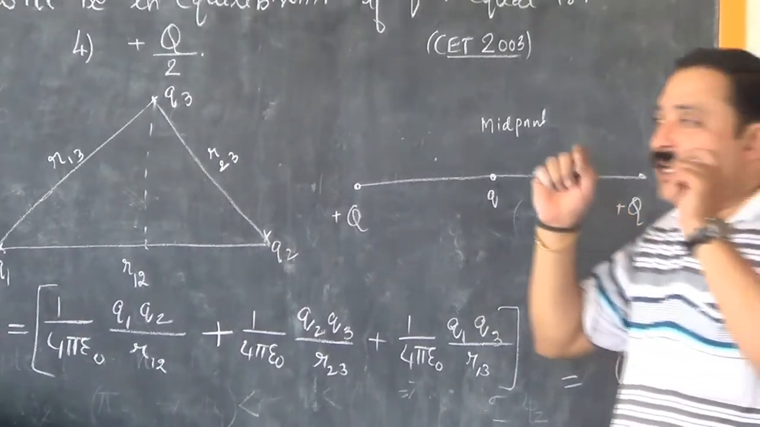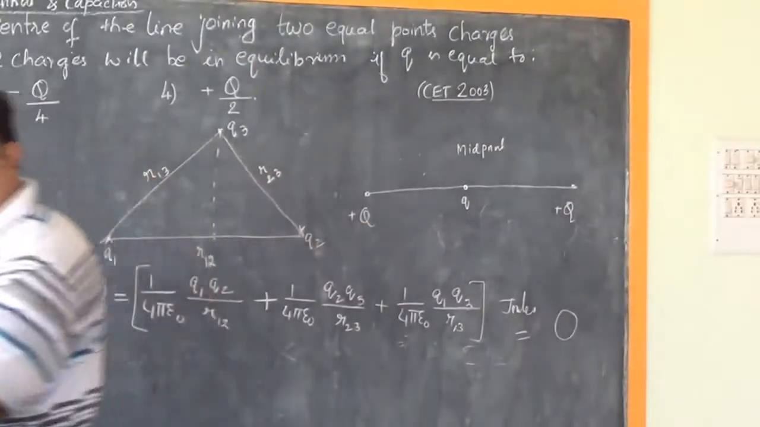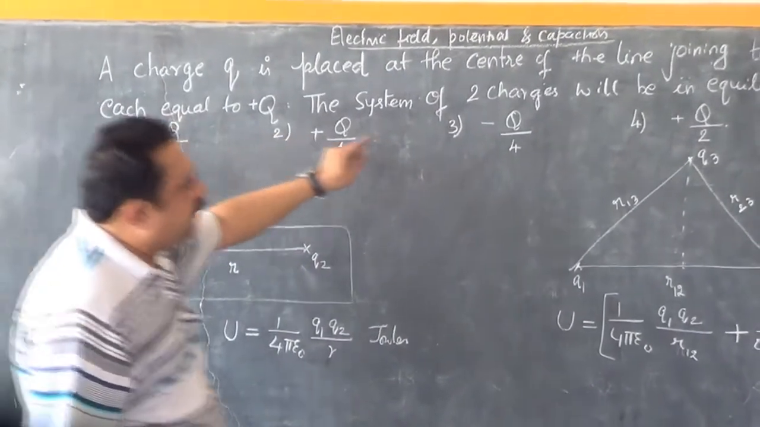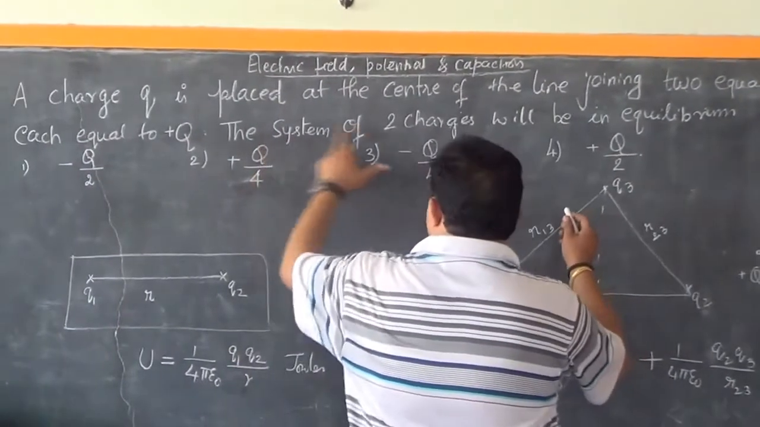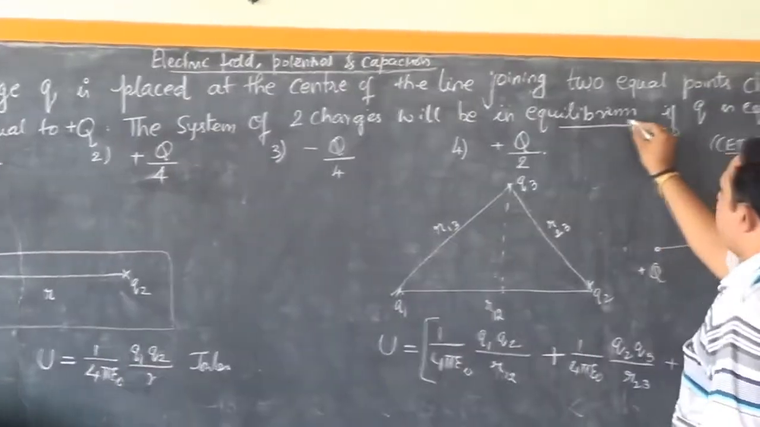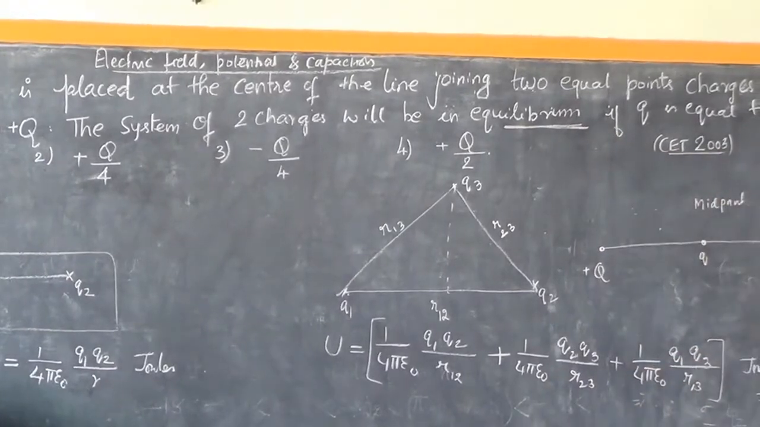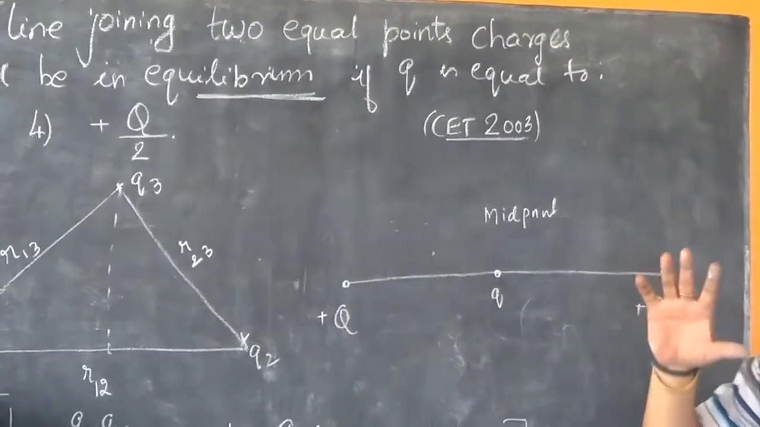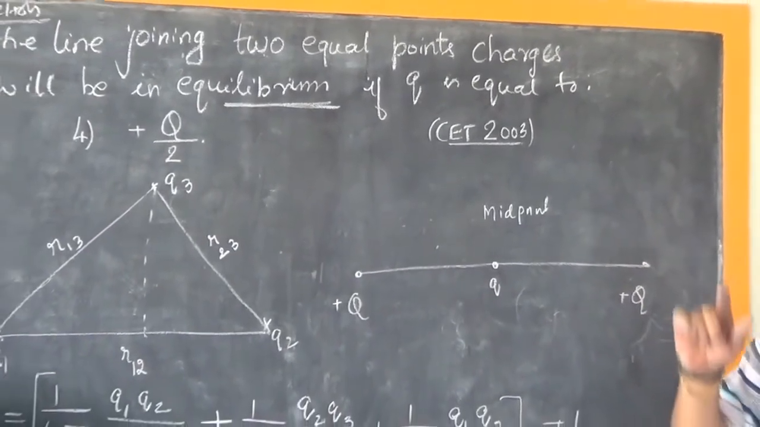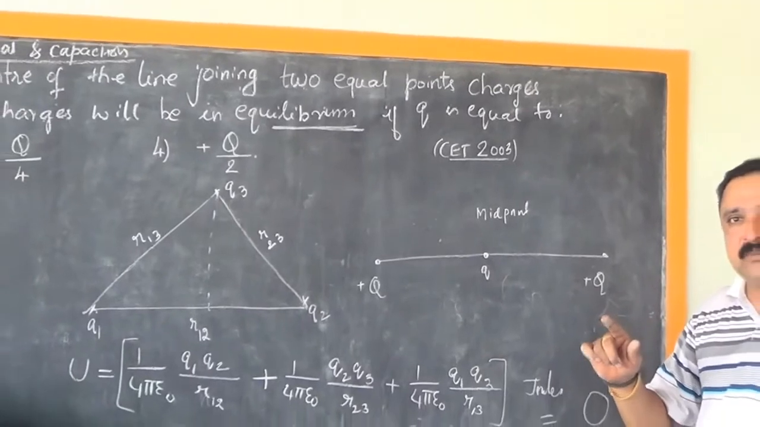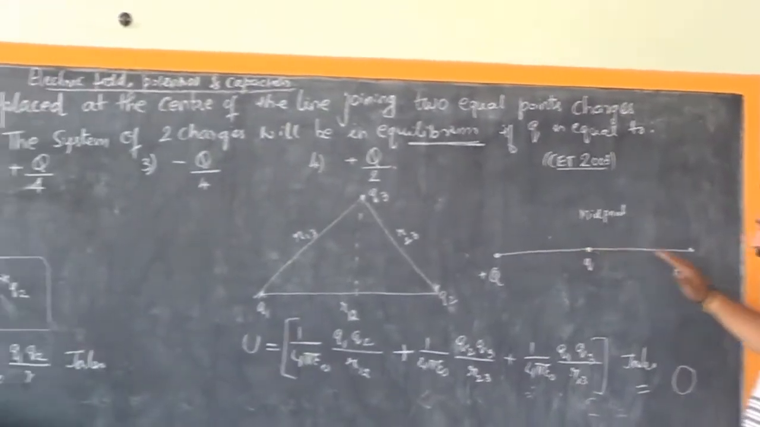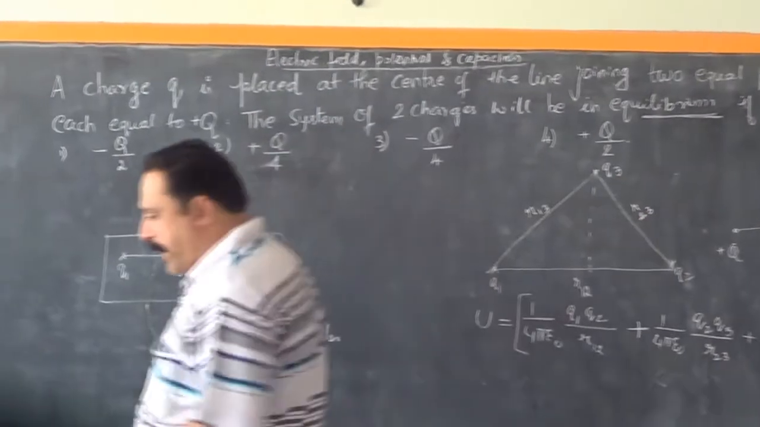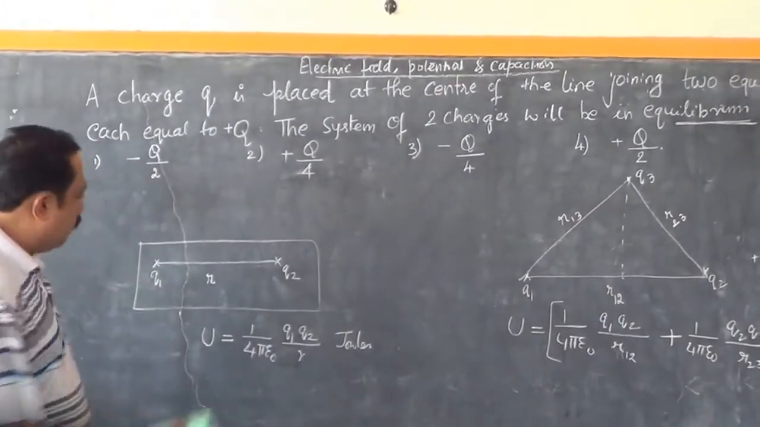This is the basic line of doing this problem, because in this problem you have been asked to find out the system of 2 charges will be in equilibrium. The word equilibrium has come here, and remember that if there are 3 charges in equilibrium, then the net potential energy of the charges is equal to 0. That is the important thing to be remembered in this problem.